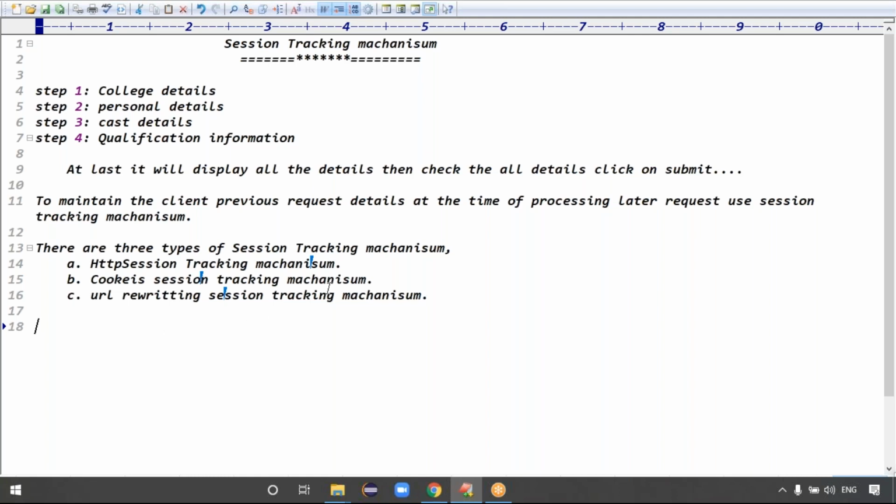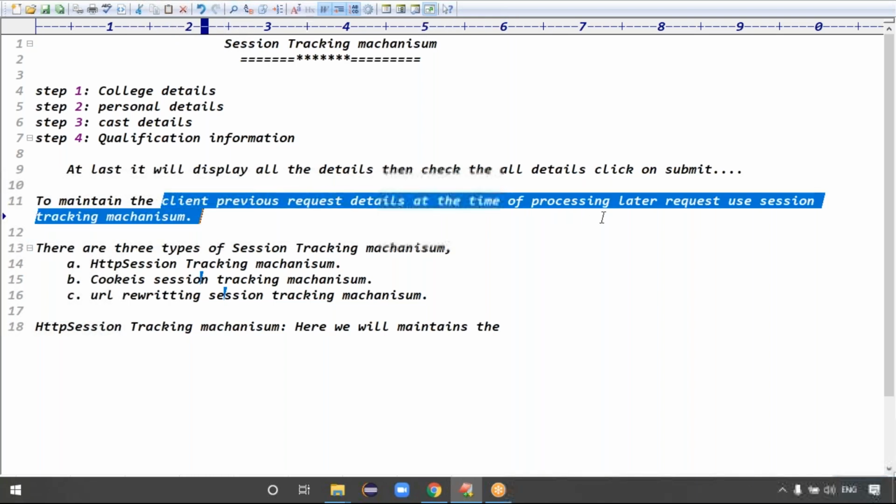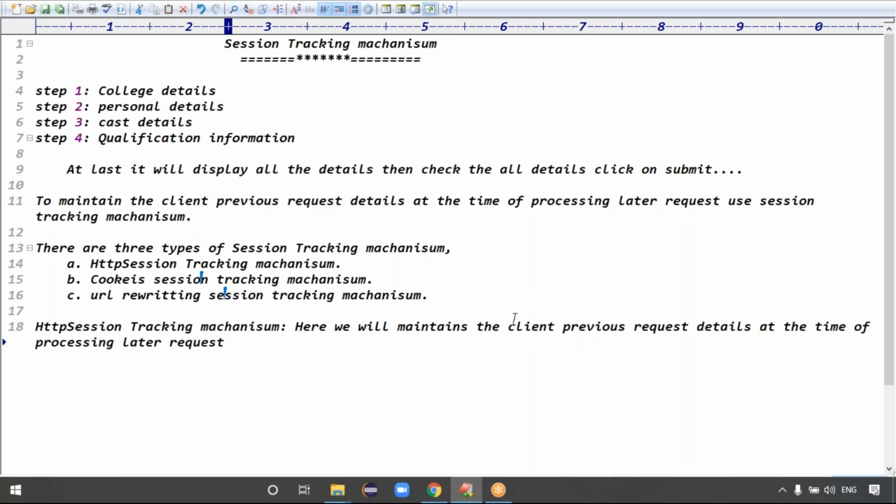So the HTTP session tracking mechanism. In this mechanism, we will maintain the client's previous request details at the time of processing a later request with the help of the HTTP session object.